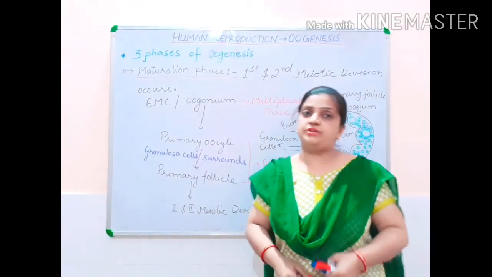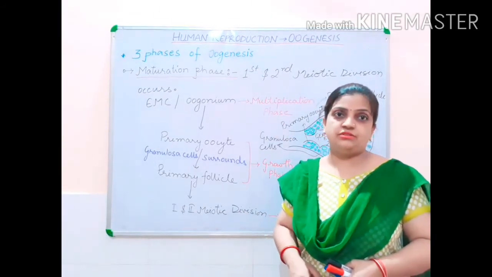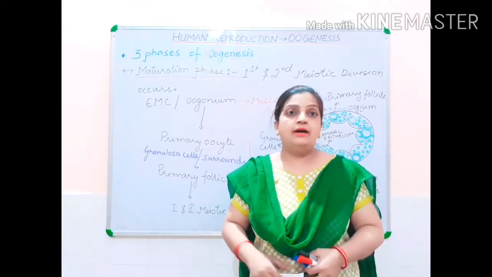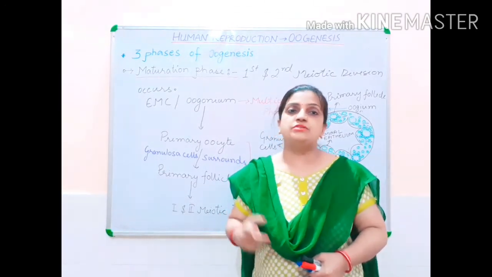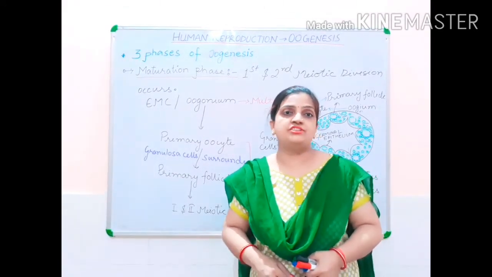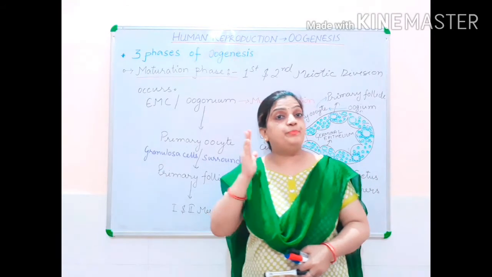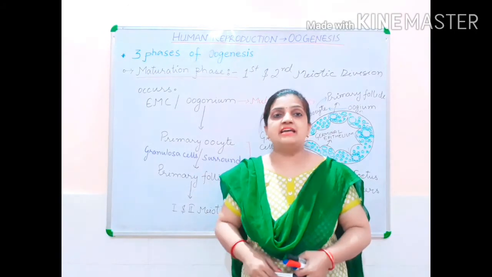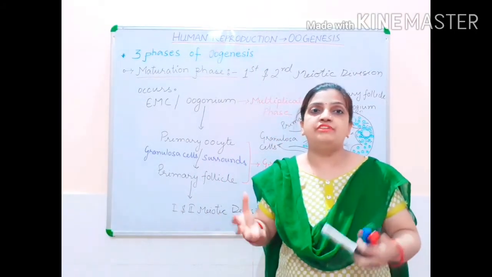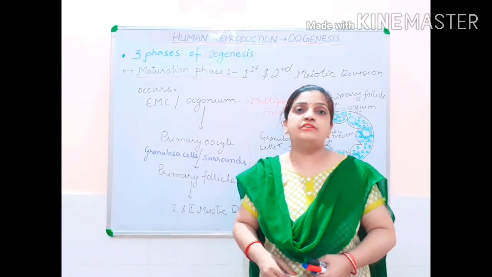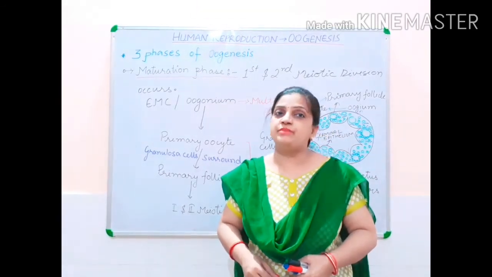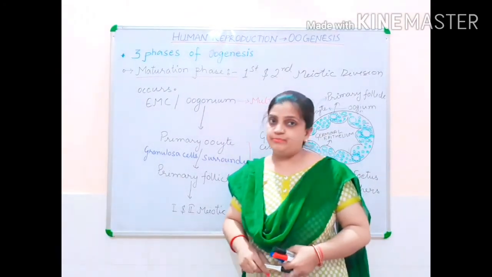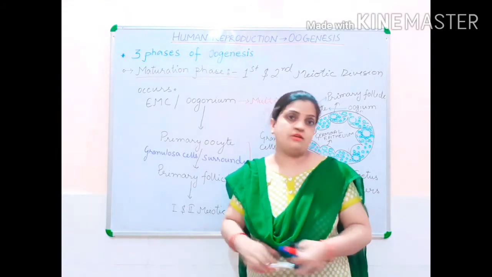And during this maturation phase, like spermatogenesis, even here your meiotic division will take place. Meiotic division first and meiotic division second. Both the divisions will carry forward, and that primary oocyte will be changing into secondary oocyte, and then finally the mature ovum will be formed, which will be ready for the fertilization process and for the formation of zygote. Now children, these were the three phases during the process of oogenesis.